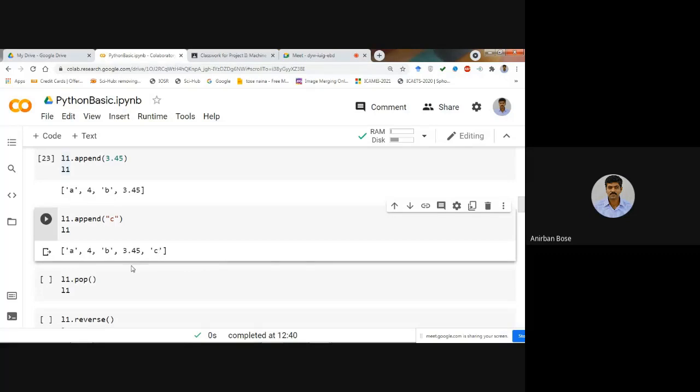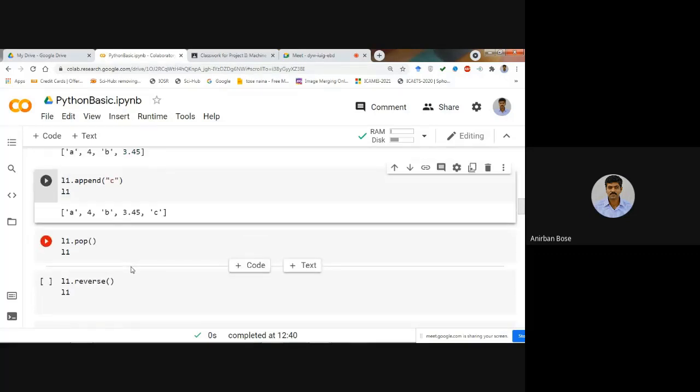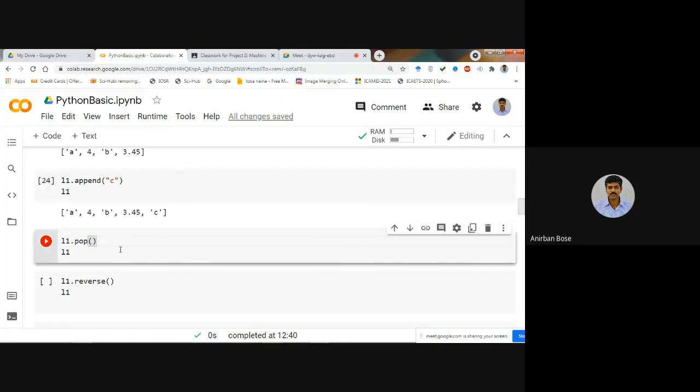Suppose you want to remove a particular value from the list. Then you can use this command pop. Here you can see L1 dot pop. Basically you can put some index. Suppose you want to remove this 4 from this list L1. What is the index of 4? The index of 4 is 1, right? Because this is 0, this is 1.